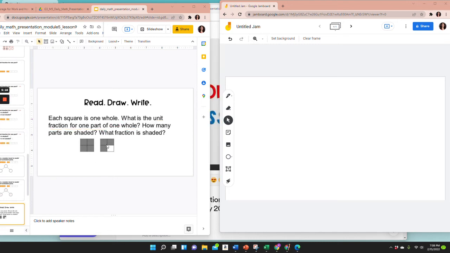So there are two wholes. Each whole has 4 parts, so that's the number that would go on the bottom. So 1 part of one whole is 1/4.